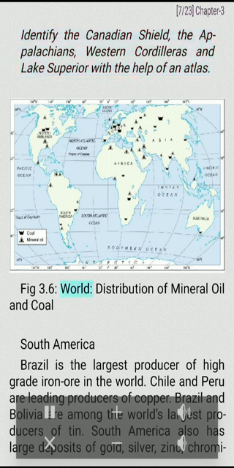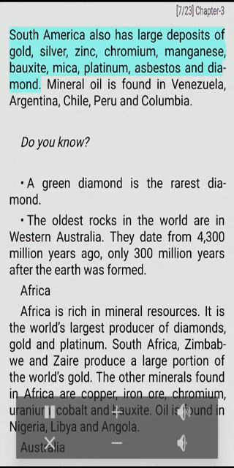Fig. 3.6. World distribution of mineral oil and coal. South America. Brazil is the largest producer of high-grade iron ore in the world. Chile and Peru are leading producers of copper. Brazil and Bolivia are among the world's largest producers of tin. South America also has large deposits of gold, silver, zinc, chromium, manganese, bauxite, mica, platinum, asbestos and diamond. Mineral oil is found in Venezuela, Argentina, Chile, Peru and Colombia.